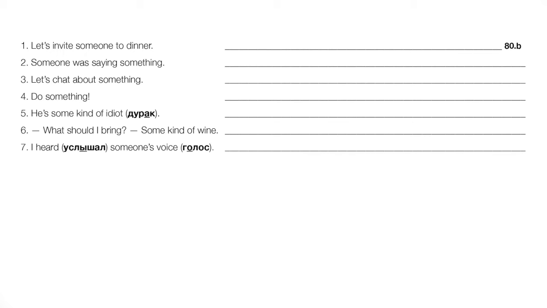Okay, number six, what should I bring? Oh, some kind of wine. Okay, что надо принести? Что надо принести, right? What is it necessary to bring? Well, some kind of wine. Okay, so this is a future wine, right?